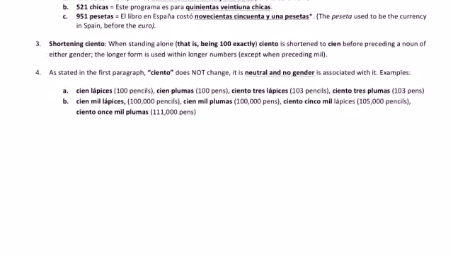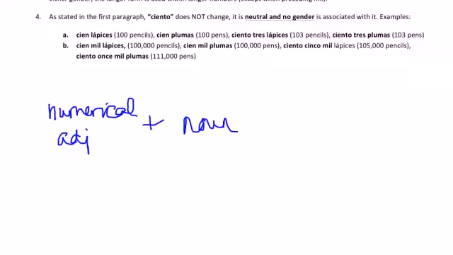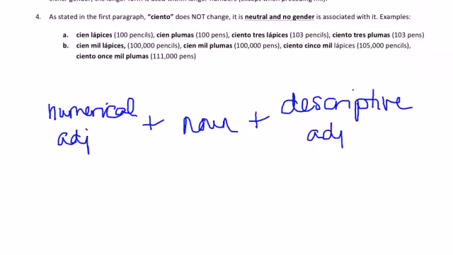So just to give you a little bit of the grammar down here, we have a numerical adjective plus a noun plus a descriptive adjective. And that could basically look like this.